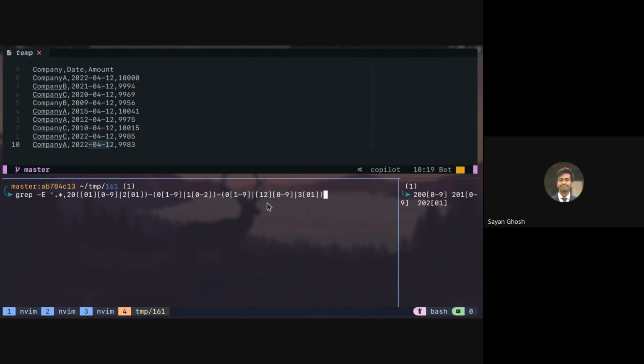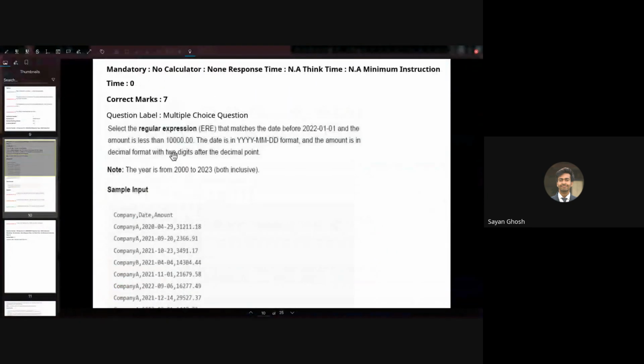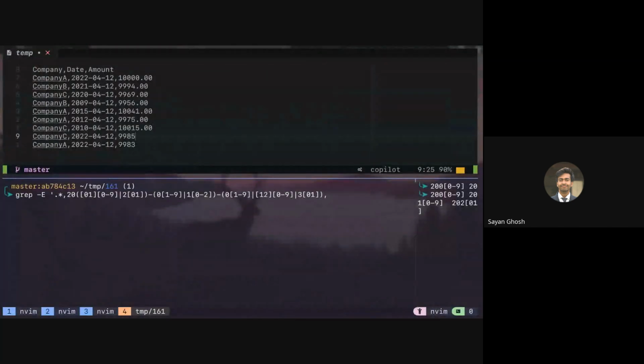Yeah. So now the date is done. Then we will just have the comma. And the second condition is the amount. Okay, I forgot to give the dot actually. There should be a dot 0, 0. Right. So what will be the regex? Considering float values? Here it is told that it will always be 0, 0. So the amount is in decimal format with 2. Okay, so it is not told always 0, 0. It's told it will always have 2 decimal values. So it can be any decimal values.